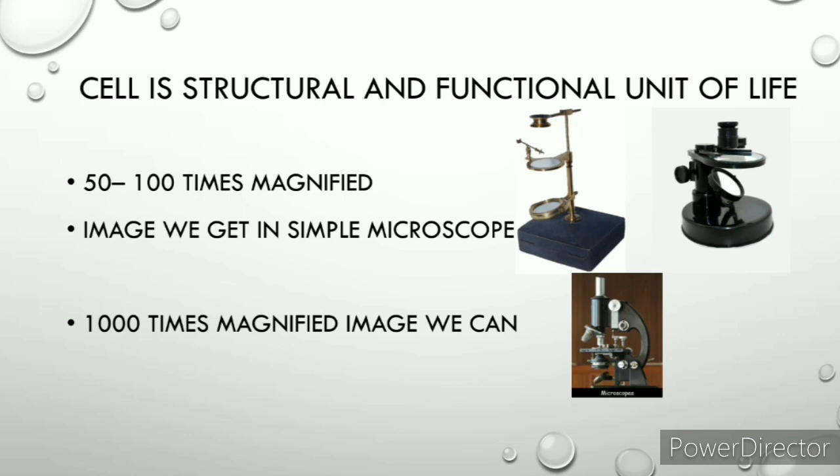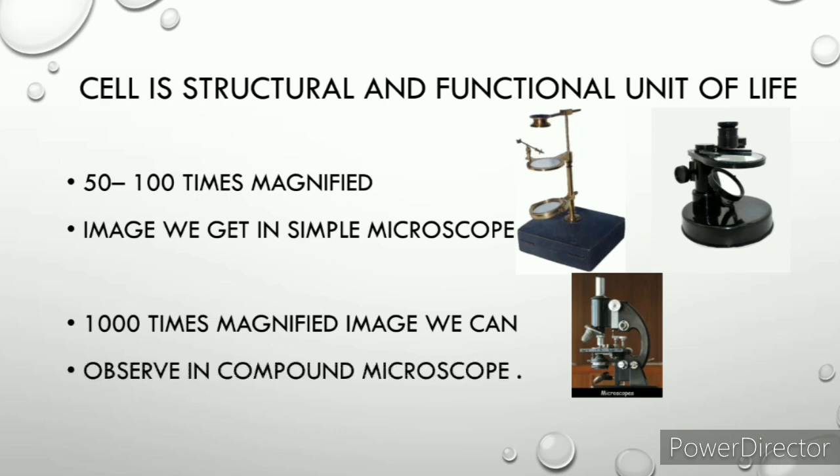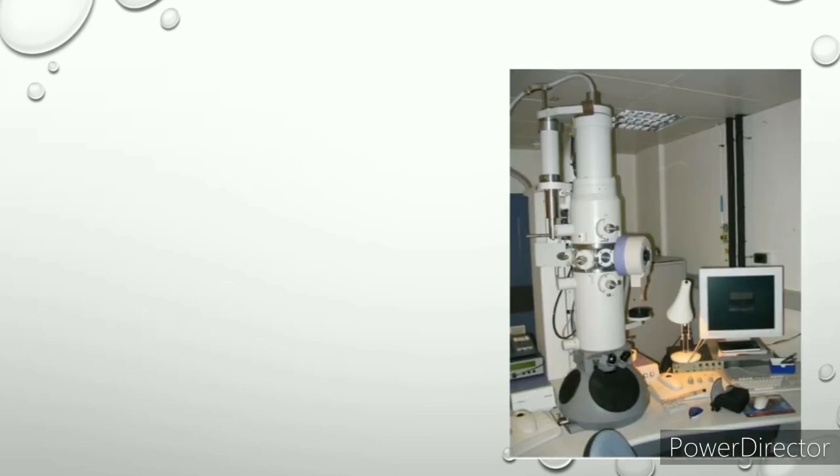This microscope is now highly developed, and we can also take photos with it. It is used to see the small structures of living organisms, or the cells. We can observe the cell in the compound microscope, and you can see the photo here.